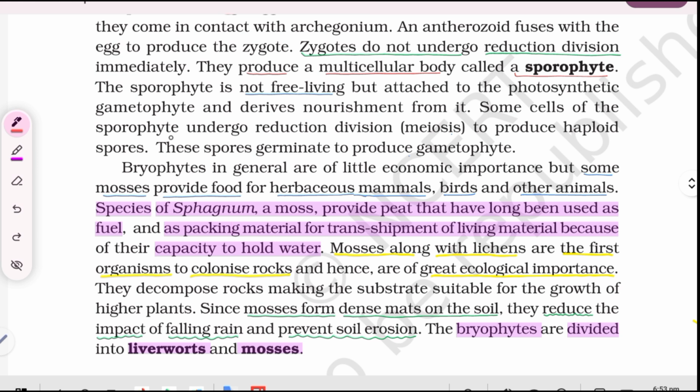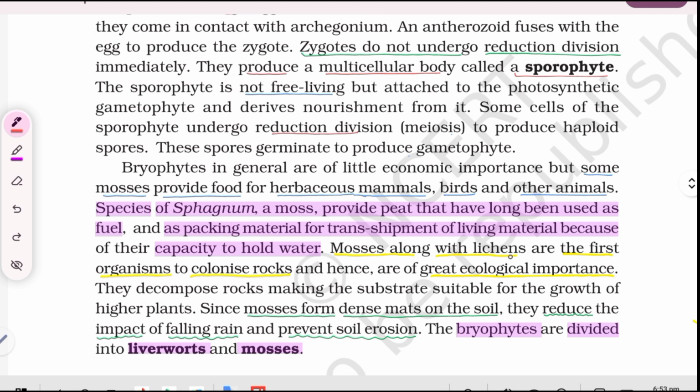Some cells of the sporophyte undergo reduction division, meiosis, to produce haploid spores. These spores germinate to produce gametophyte. Bryophytes in general are of little economic importance, but some mosses provide food for herbaceous mammals, birds, and other animals. Species of sphagnum, a moss, provide peat that has long been used as fuel and as packing material for transshipment of living material because of its capacity to hold water.